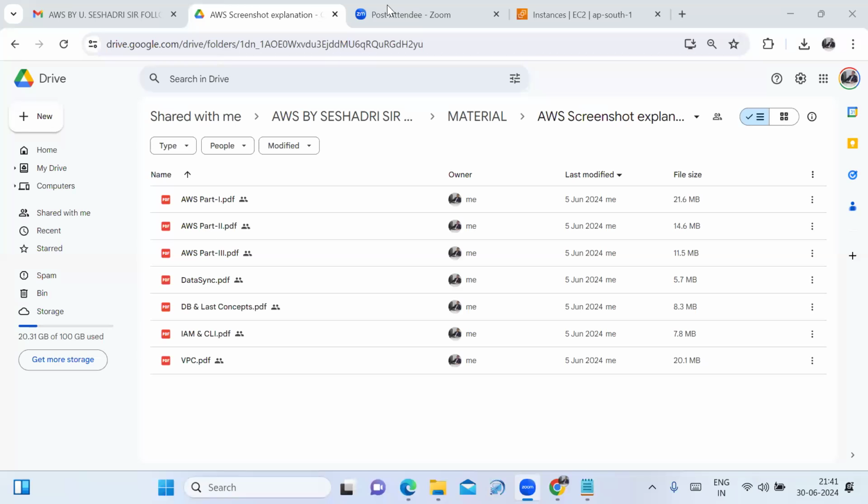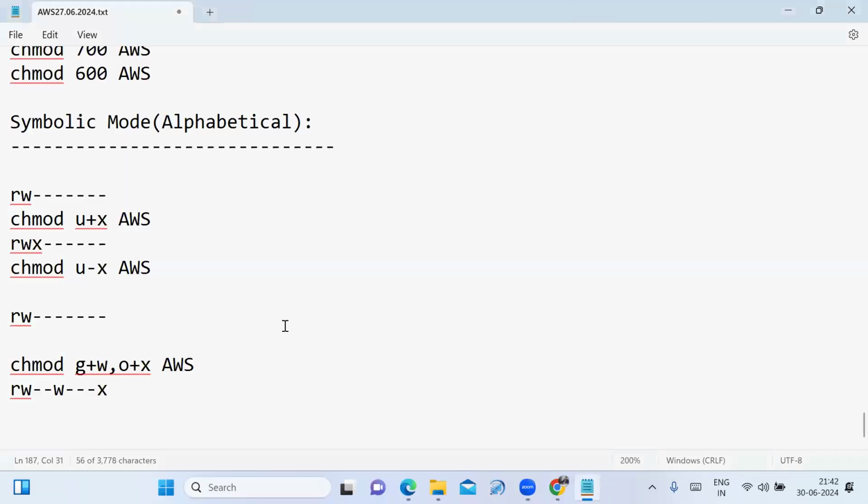The notepad discussion is nothing. Just for our understanding purpose, I copy and paste on the notepad every day. Nothing else is there on the notepad. Everything is mentioned in my class material, each and every point. Whatever names I have given, the instance name and the key pair name, I note them in the notepad so they are useful later. That's all.